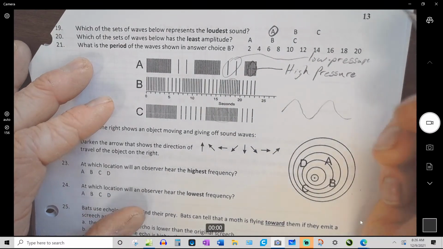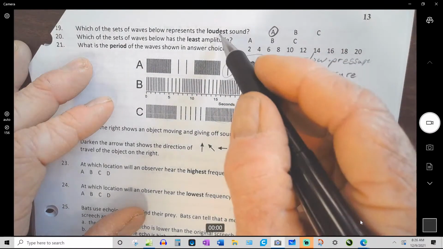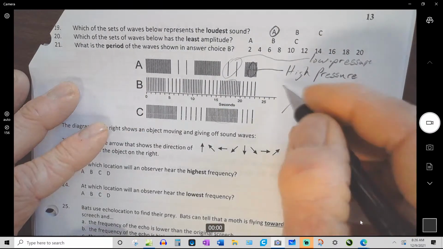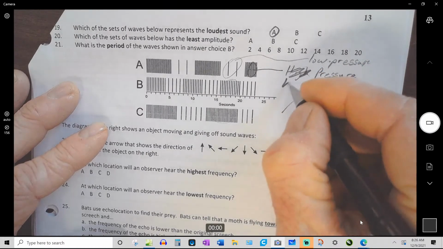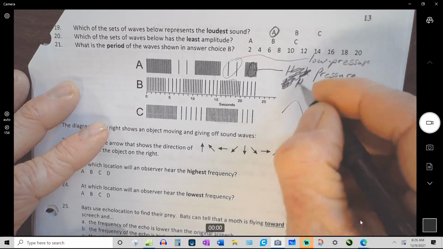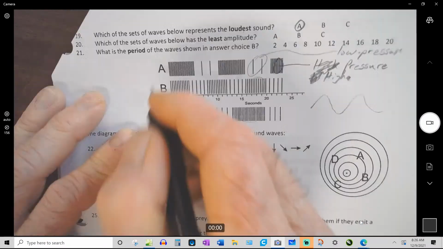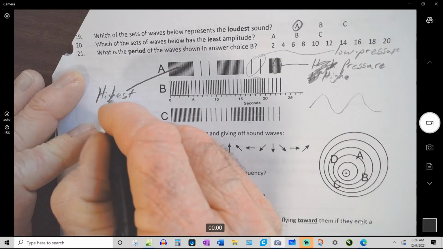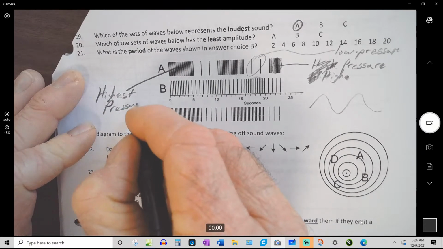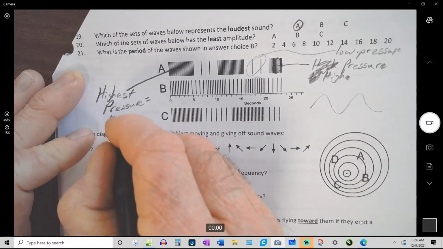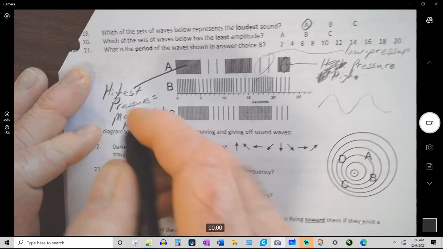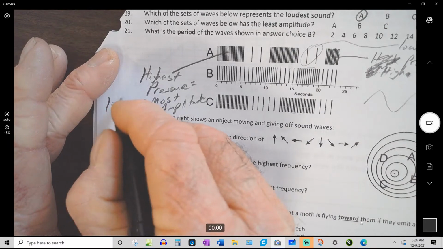Least amplitude, that's really the opposite of what I just did. Highest pressure equals most amplitude equals loudest.